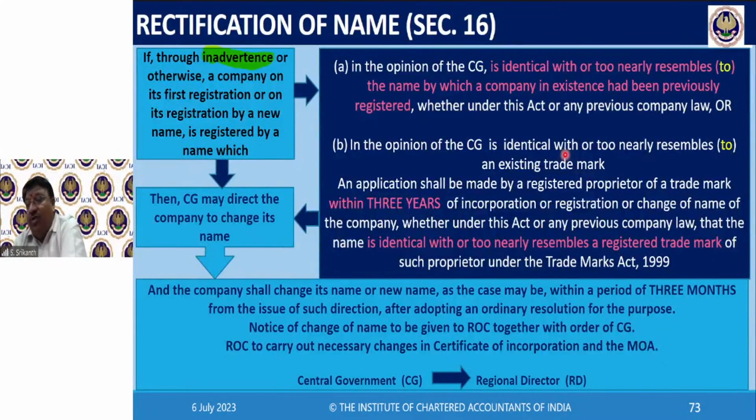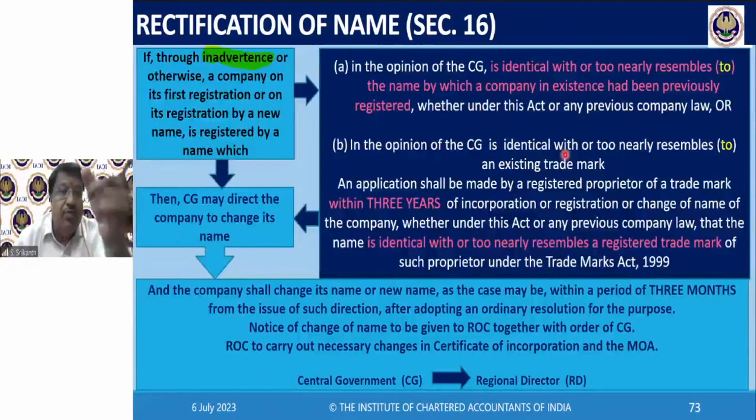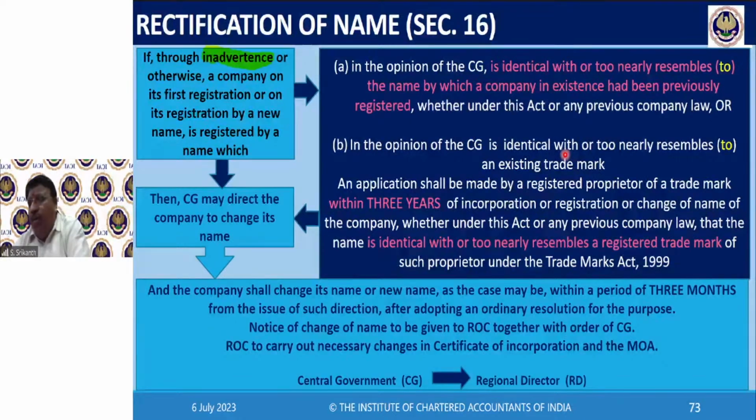Similarly, the owners of these marks, like Apple, Sony, will be watching continuously for any application for registration. They will hire a battalion of lawyers, because think about it, these are powerful trademarks. If they are infringed, there will be huge loss. Therefore, they will hire a battalion of advocates whose job would be only looking for applications for registered marks. The minute they see something resembling, immediately they will file an application.